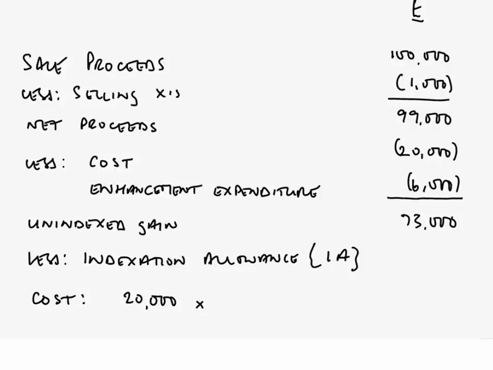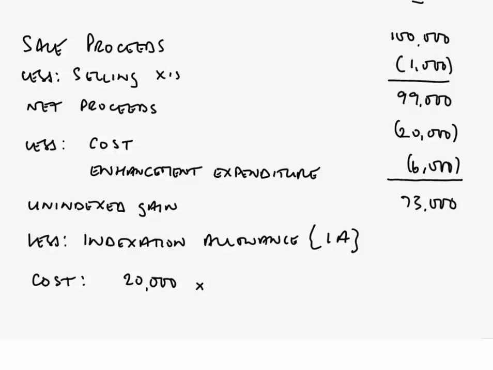Again, in the exam, you don't have to label that unindexed gain. Obviously, if you're doing calculations as an answer to an objective testing question, you don't have to write anything other than pick the right answer there in terms of those offered on your answer sheet. But we will now deduct the indexation allowance from that unindexed gain.